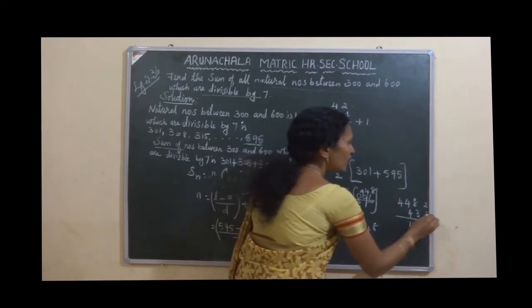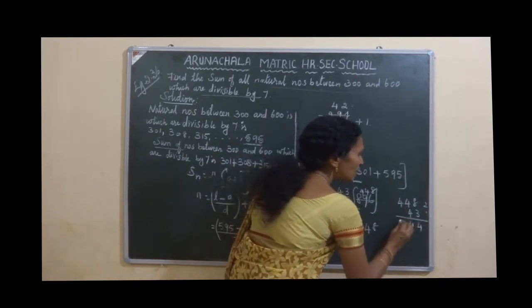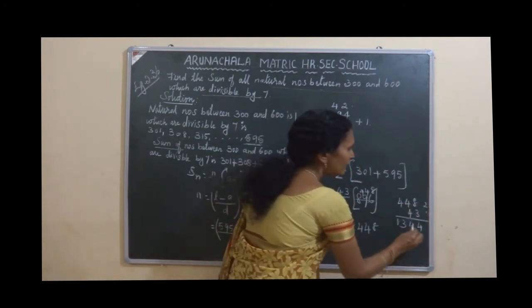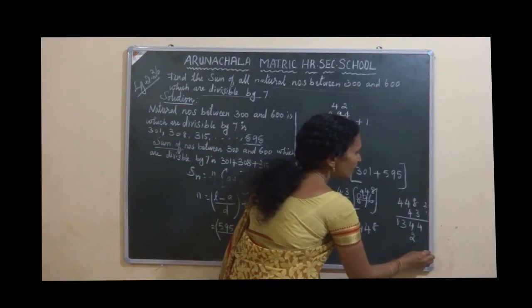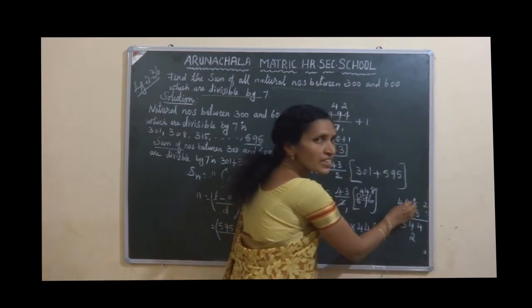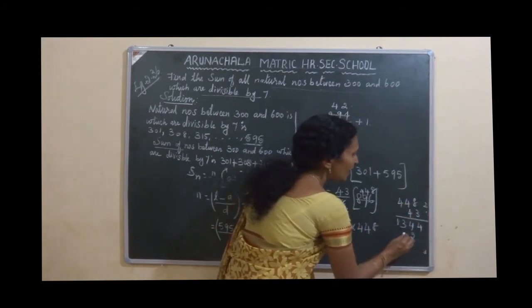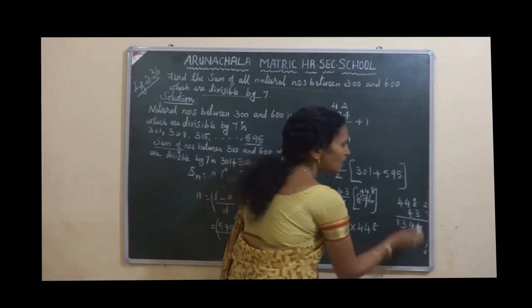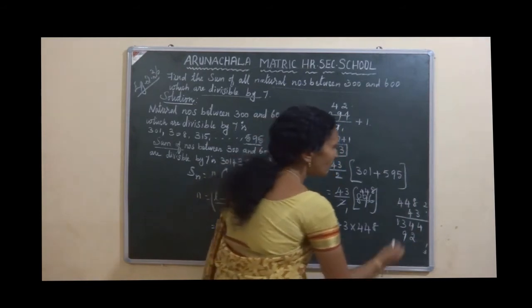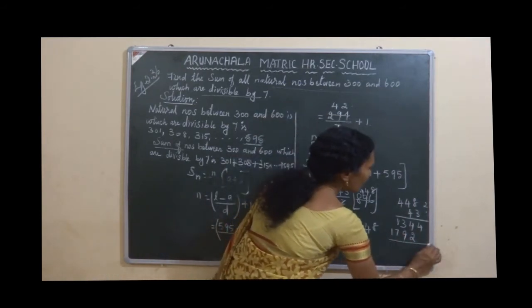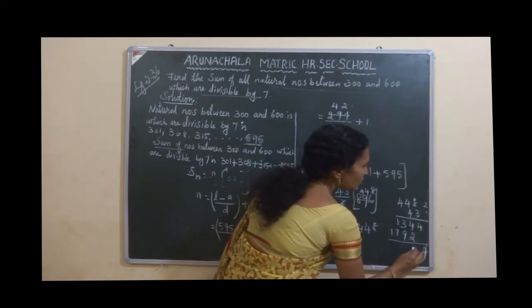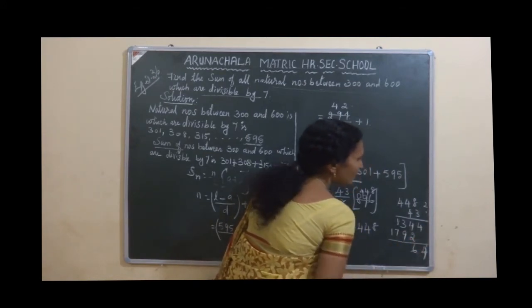Balance 1. 3 4s are 12 plus 1, 13. 4 8s are 32. Balance 3. 4 4s are 16. 16 plus 3, 19. Balance 1. 4 4s are 16. 16 plus 1, 17. Now add it. 4, 2 plus 4, 6.